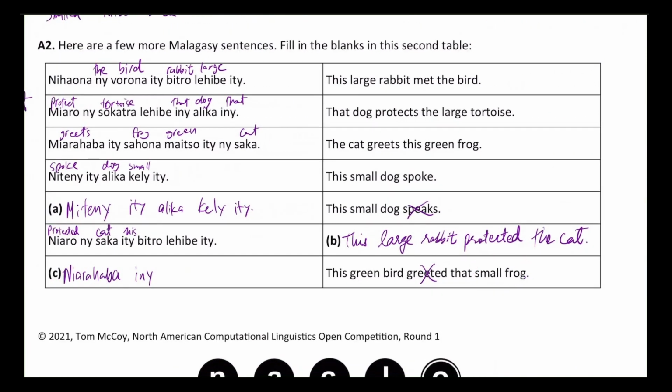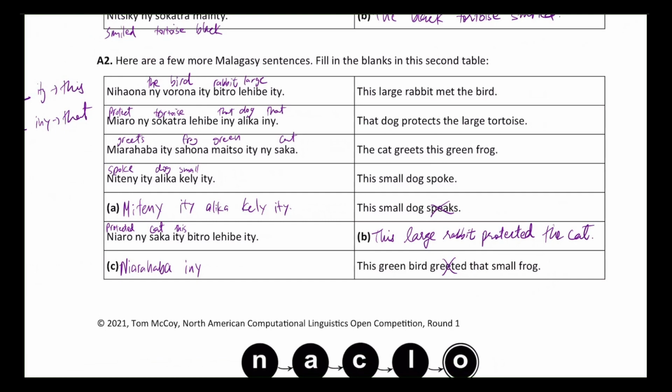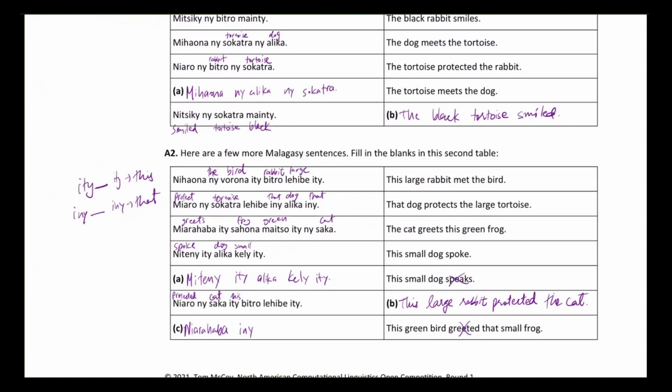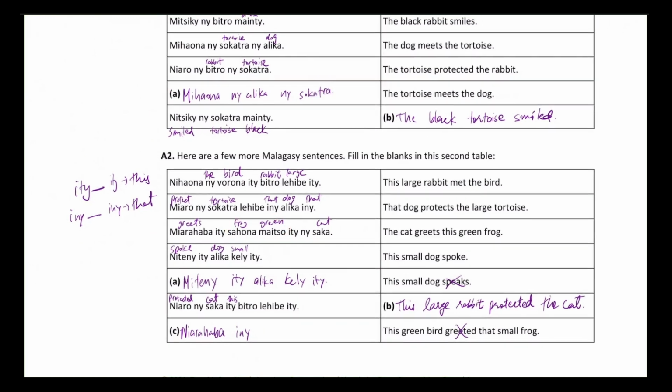Once again, we know that the noun is before the adjective, so we're gonna see what frog is. If we just scan it, we see the green frog over here. Green frog is Sahona Maitso. So we can write Sahona as the frog. To find small, once again we can just scan.